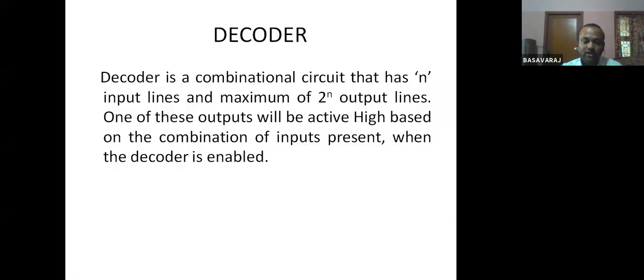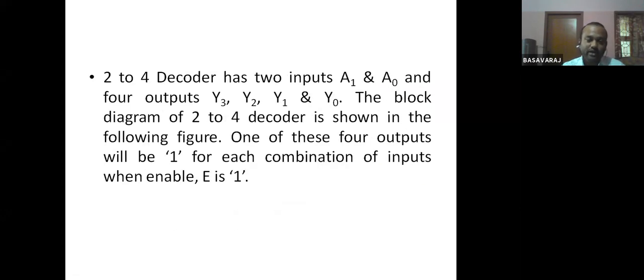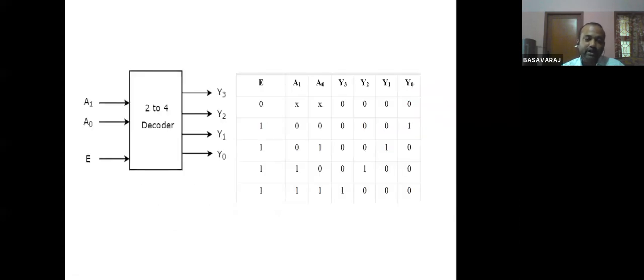Now we'll move to the next topic, that is the decoder. What actually is a decoder? Here is the block diagram for a decoder. This particular decoder I will call a 2 to 4 decoder. 2 to 4 decoder means it has two input lines, A0 and A1, and four output lines. That's why the name 2 to 4 decoder.